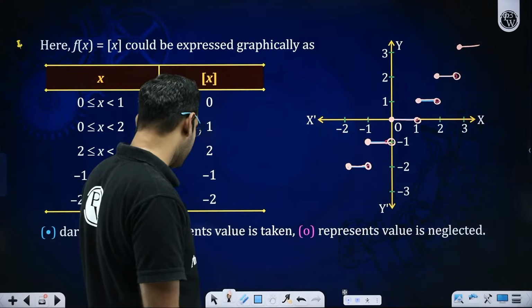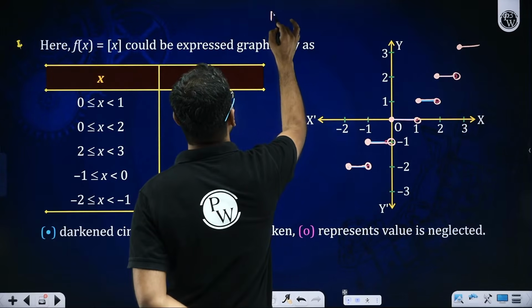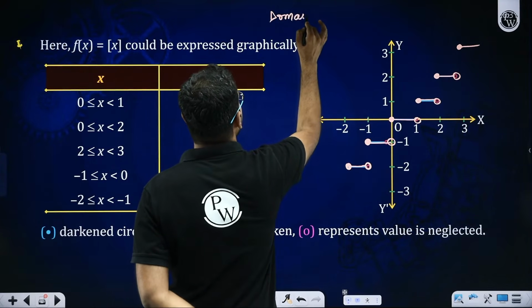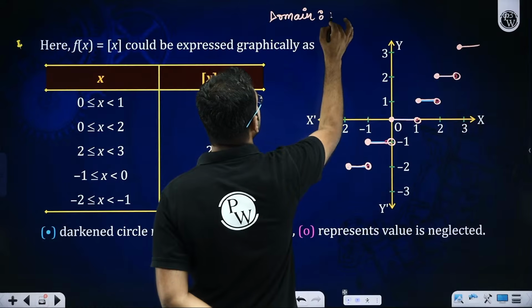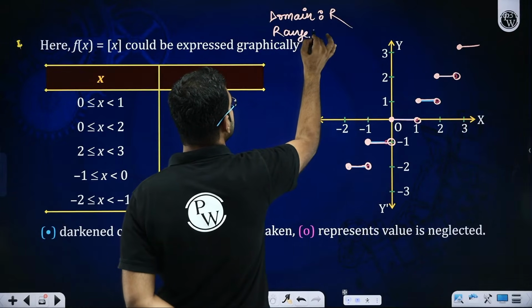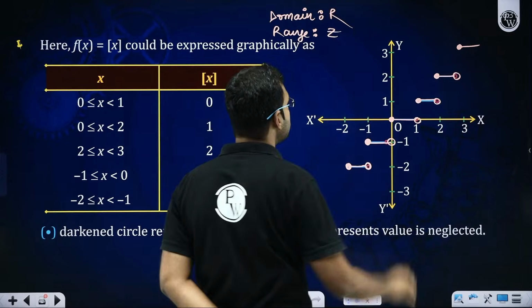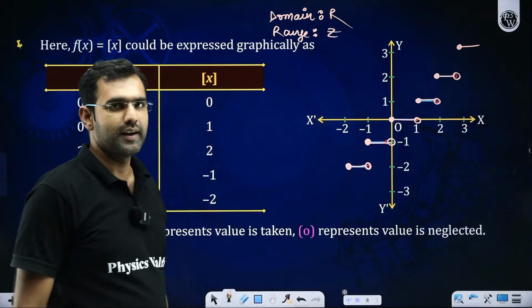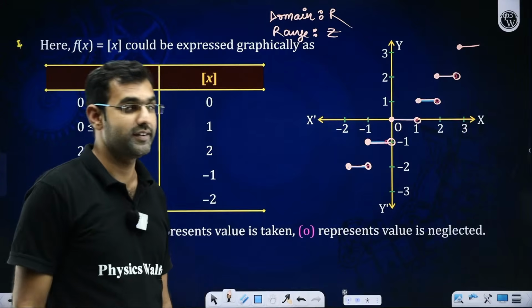For the GIF function, if you ask me its domain, what do you think, sir? I think I can take GIF of any real number, so its domain will be real numbers. But what about its range? Mind you, students, its range. Its range is all the integers only. Because look at the graph, its steps. It is also called a step function.